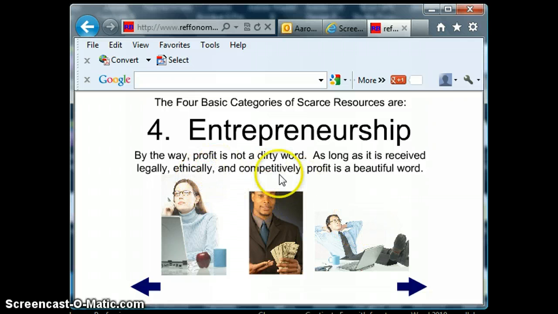So a profit is kind of the way of distinguishing the good services or goods against the bad ones, the ones that we don't want. We don't want to use labor towards something people don't want. So the entrepreneur goes out of business. It ends up working itself out. So we think of profit as not a dirty word, but a beautiful one.